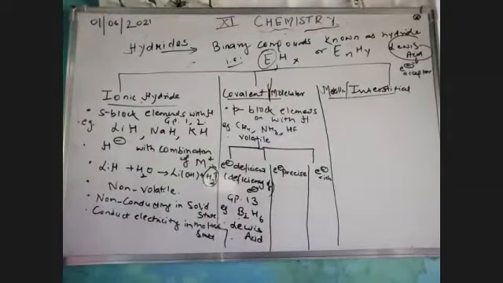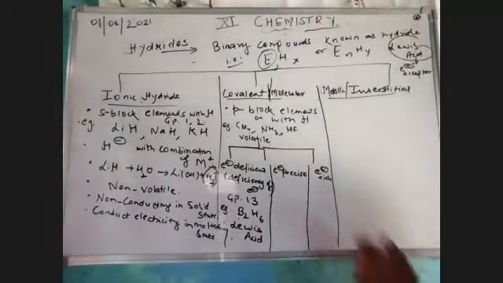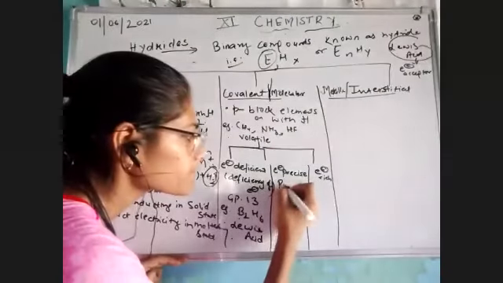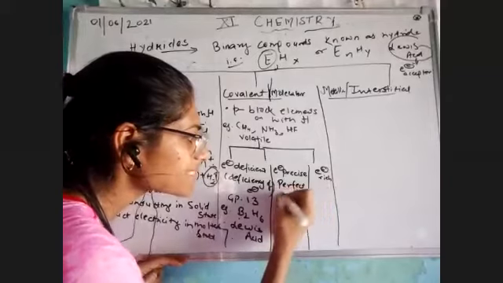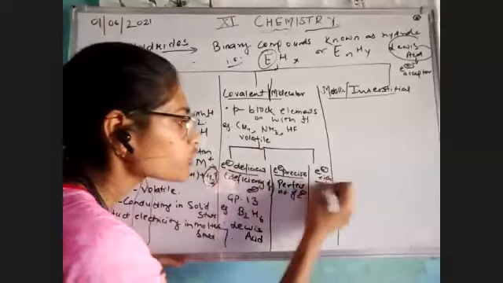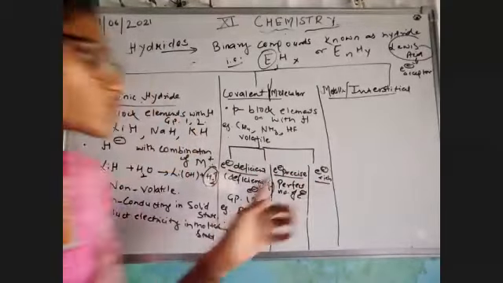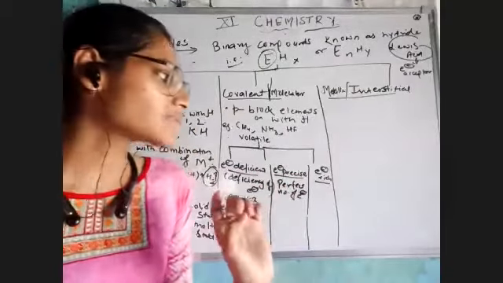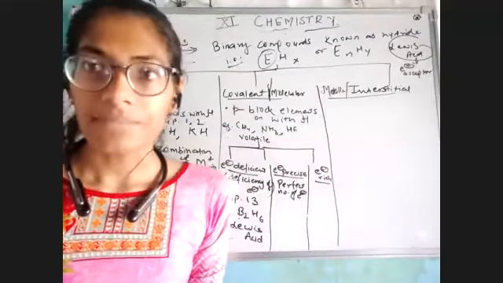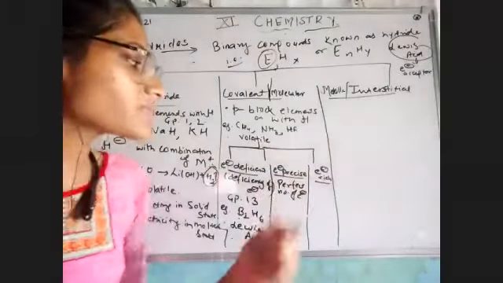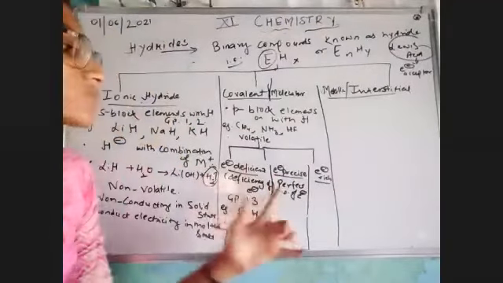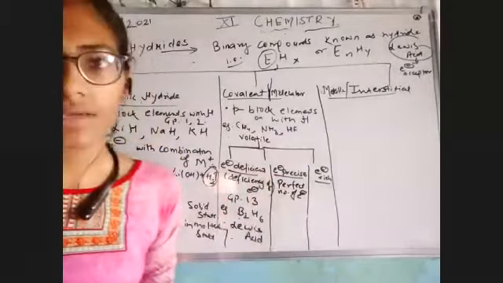Now let's move with the electron precise. Which compounds are known to be electron precise? That means they have the perfect number of electrons. Precise means complete. In my chapter number 1, I have also told you, bachche, that there are two different terms. One is precision and second one is not accuracy, we can say, or probability. Okay, so precision, precise means accuracy, complete. So electron precise are those hydrides which have the perfect number of electrons.